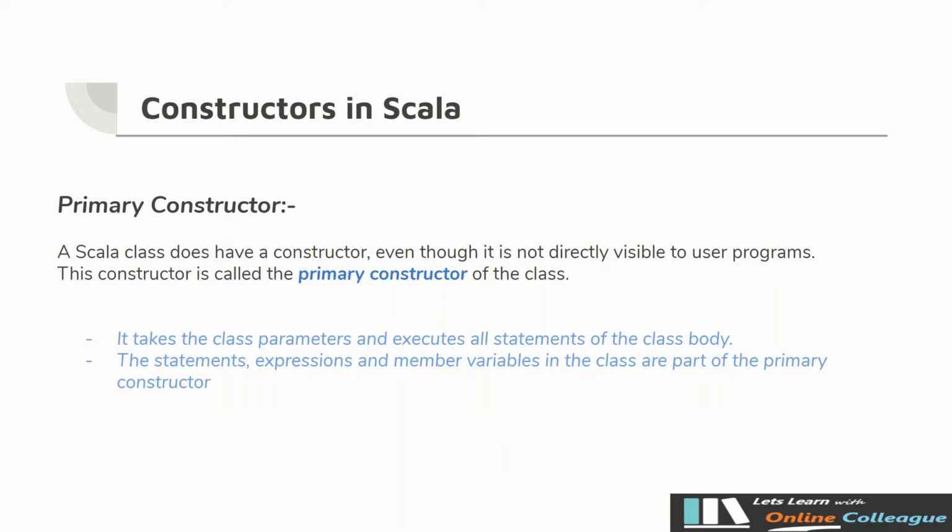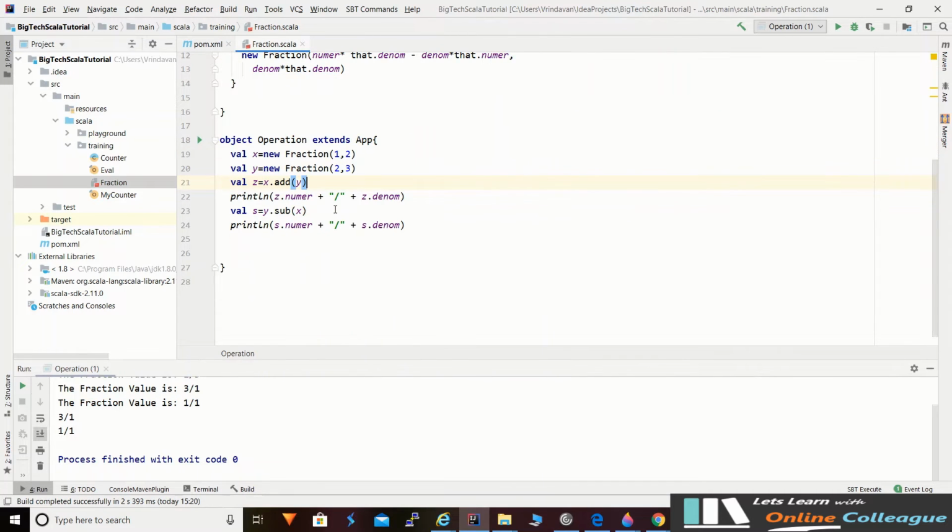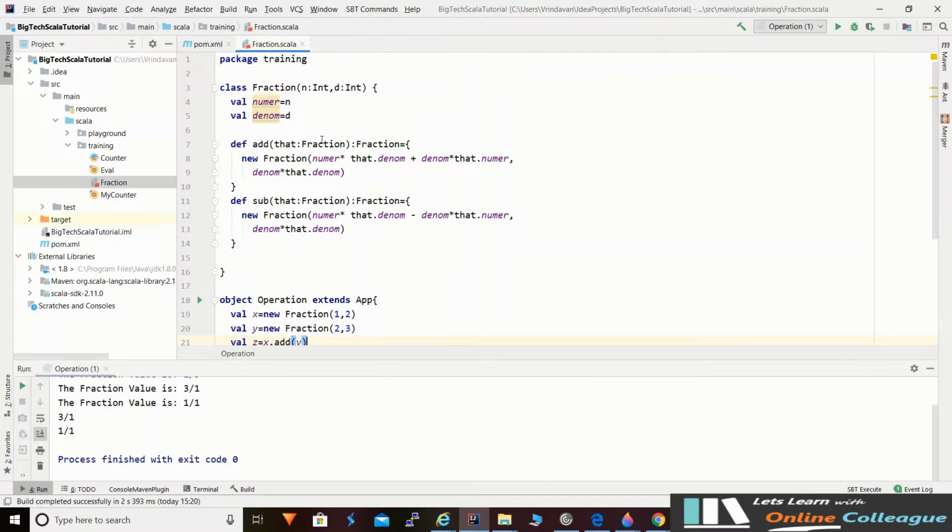Let's move to IntelliJ and do some code changes in our previous code, and let's understand what is primary constructor. Let's open our previous class which we have created, the fraction class, that was a companion class as well. Just double click it and open it. Here we have implemented a class, please refer to the previous tutorial. It's a fraction which performs addition, subtraction, all operations on the fraction. This is the class body, and as we discussed, primary constructor is the whole body.